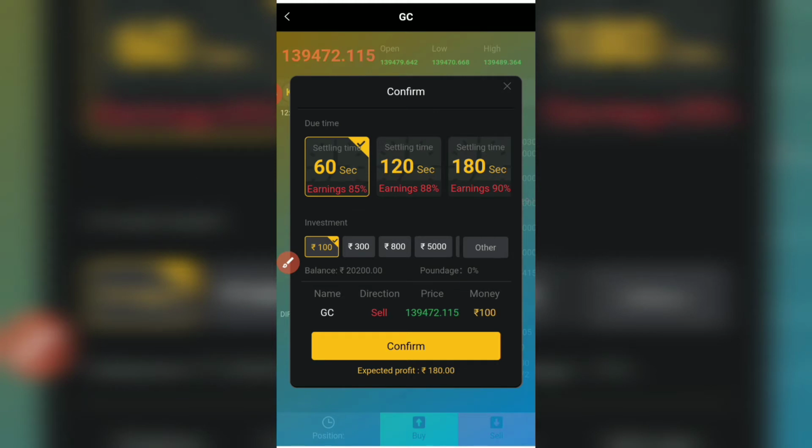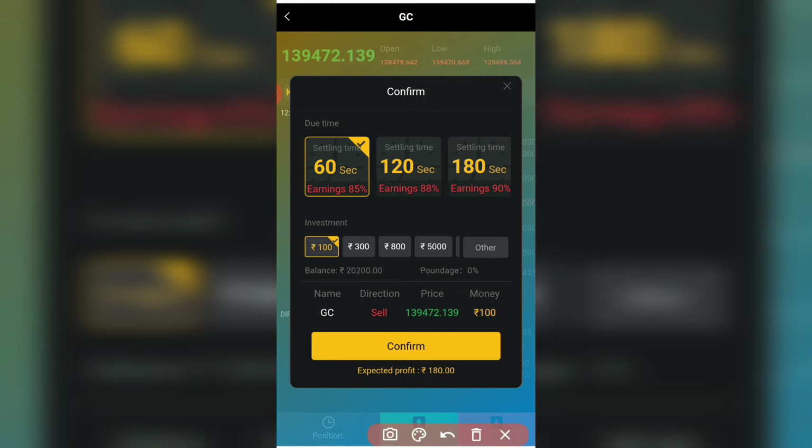Now you can see there are many options, and you can set the time also according to you. Then it's totally up to you when you want to close the time or close the placed order. Now I am going to select 60 seconds. As you can see here, I already selected the time, and now I am going to invest 100 rupees.